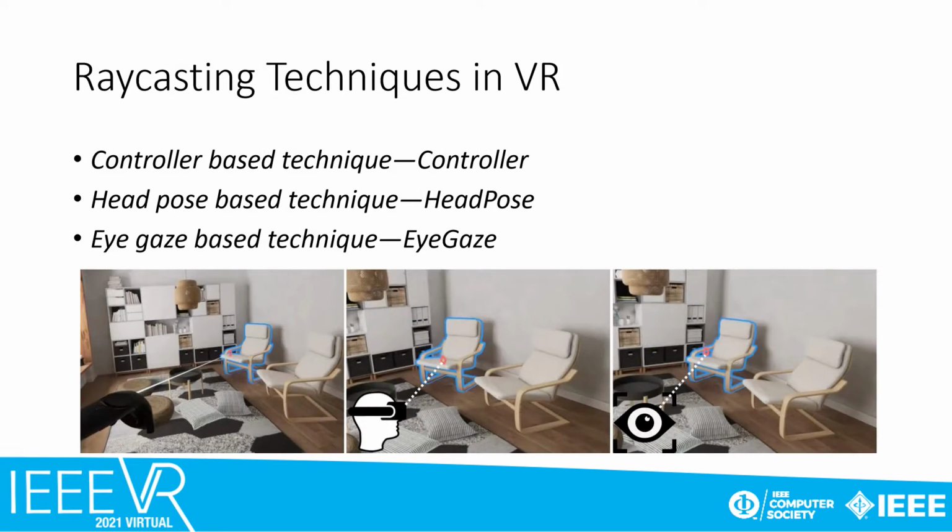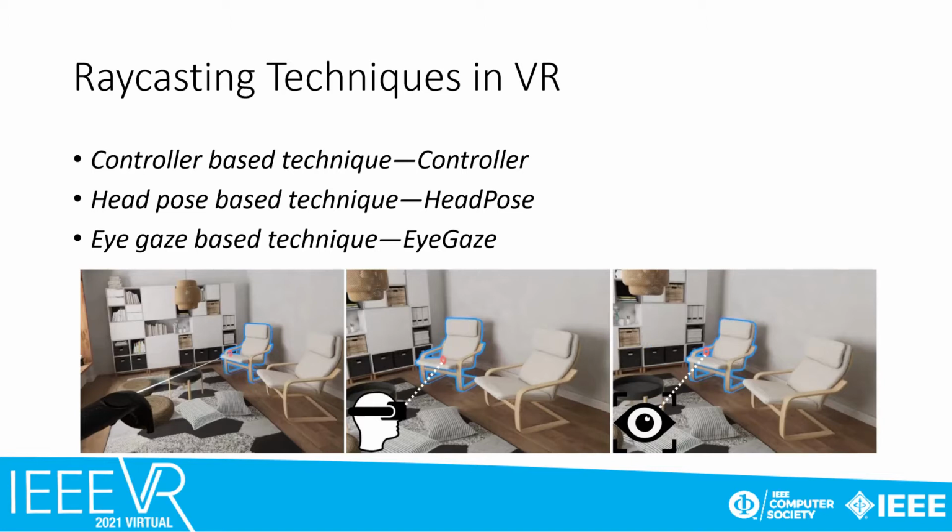Firstly, interaction techniques in VR are commonly separated into two types: contact-based selection and raycasting-based selection. The raycasting-based selection allows the user to select a distant object by just pointing to it but not walking to it. So we choose three primary raycasting-based selection techniques as the baselines for our work.